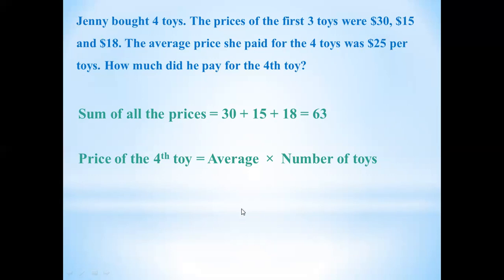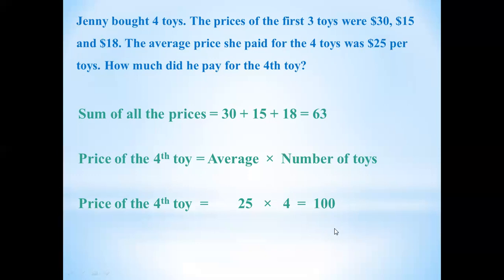So first you will write the average. Price of the 4th toy is equal to average. The average was already given: the average price she paid for the 4 toys was $25. So we'll write 25 here. Then multiply by the number of toys. Jenny bought 4 toys, so we'll write 4 here. Now we'll multiply. 25 multiplied by 4 is equal to 100.